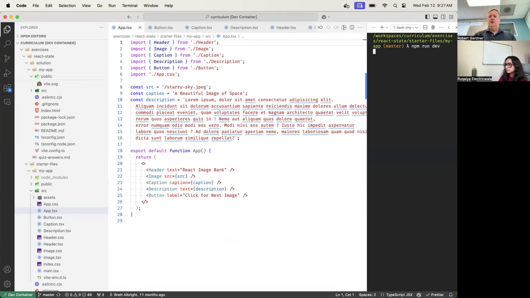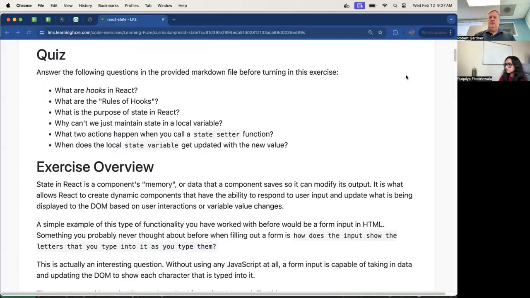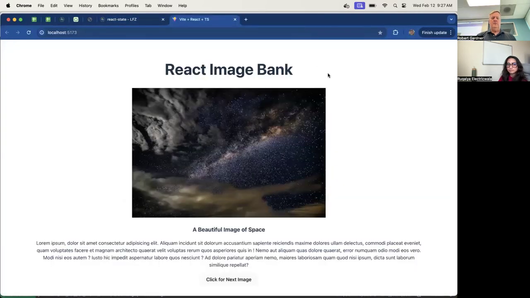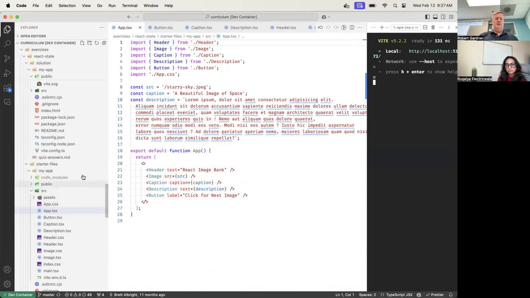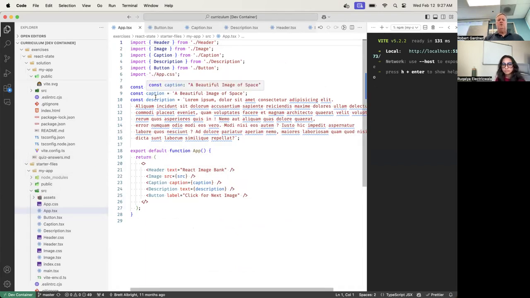Let me run it. npm run dev and open. So here it is right here, the React image bank. This is the starter file. This is what you started with. Now the exercise says to make source, caption, and description all be arrays. Okay, so let's do that.